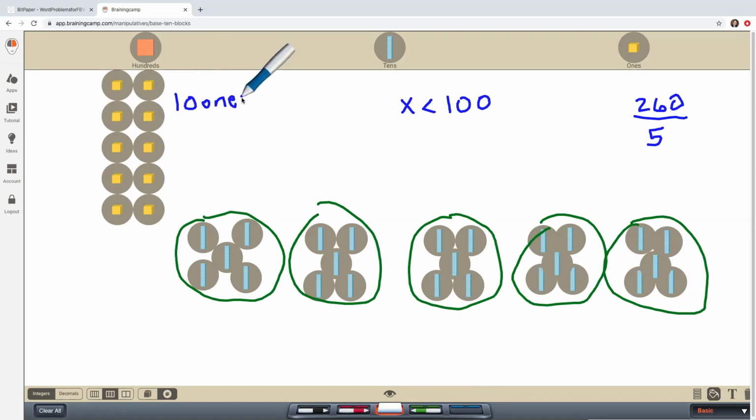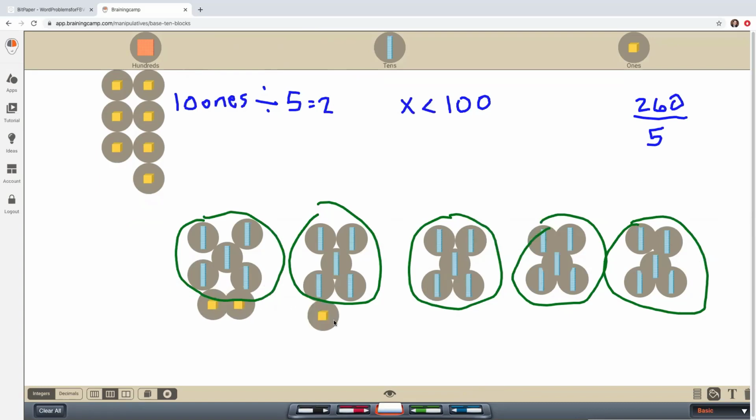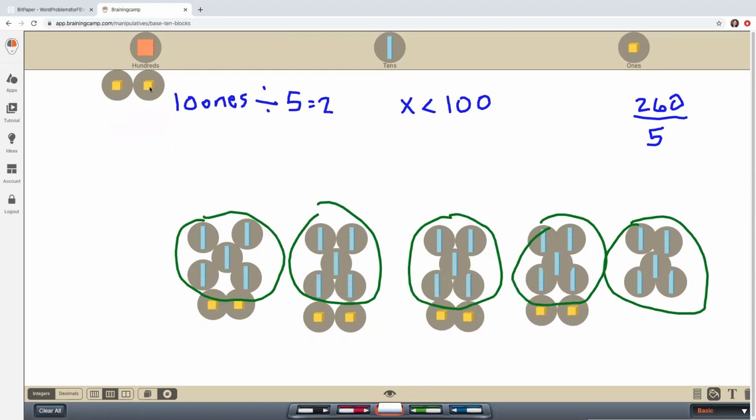And I need to divide those 10 ones into my 1, 2, 3, 4, 5 groups. So 10 divided by 5 is exactly 2. So I'm going to put 2 ones into each of my groups here. Okay, here we go, and almost there, I got it.